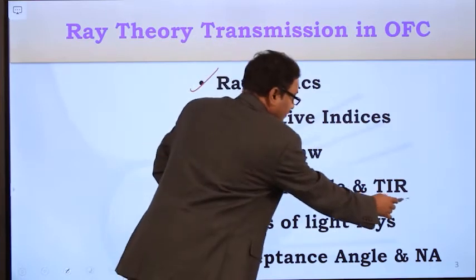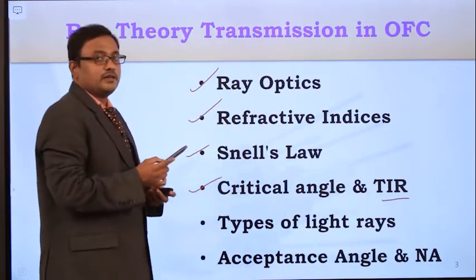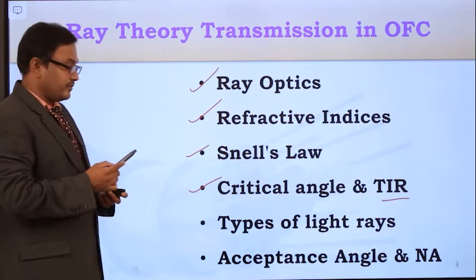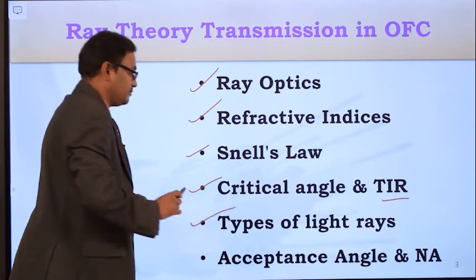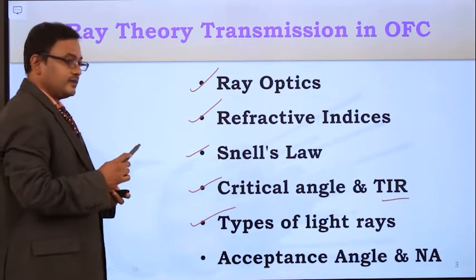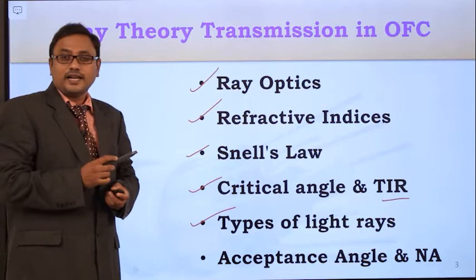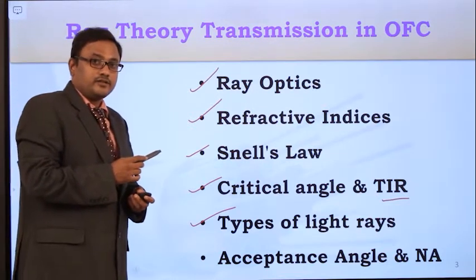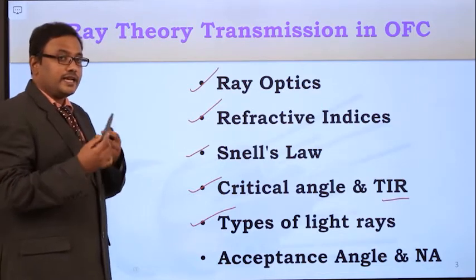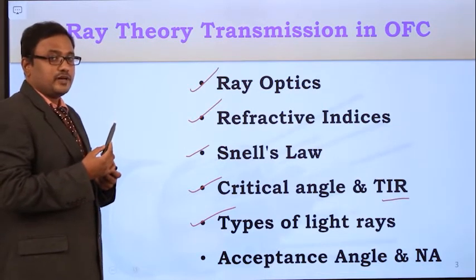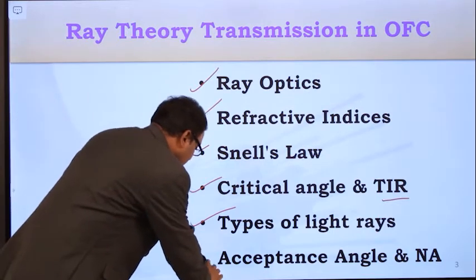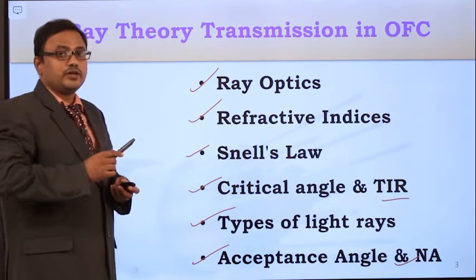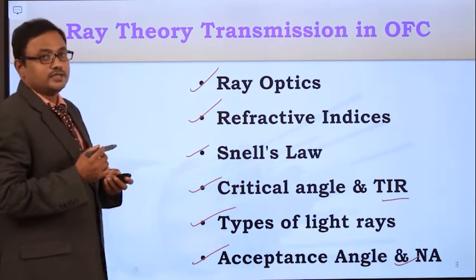This total internal reflection is the basic principle behind the light propagation in optical fiber cable. We will also learn how many types of light rays there are, and what is the light gathering capacity of any optical fiber cable. How can we derive and find the light gathering capability of optical fiber cable, that is, acceptance angle and numerical aperture. These things we are going to learn in this lecture.